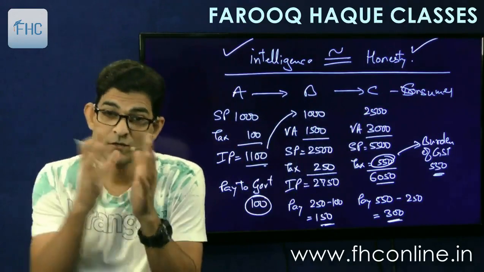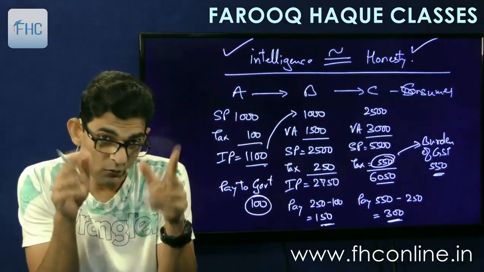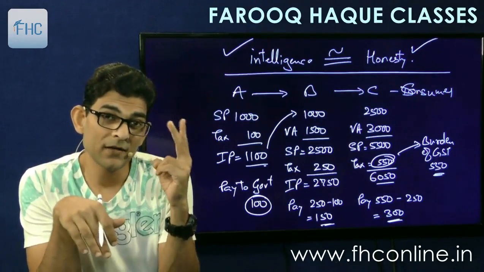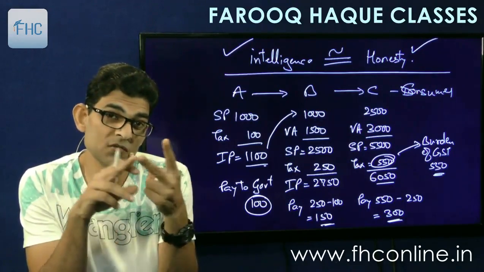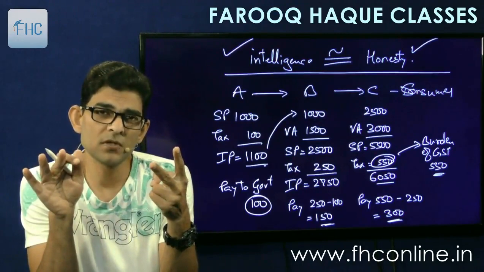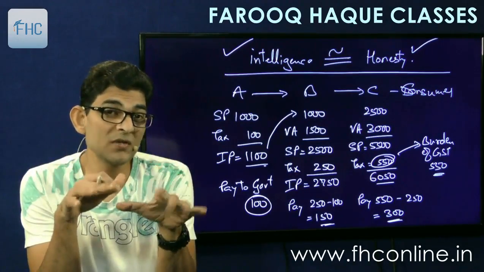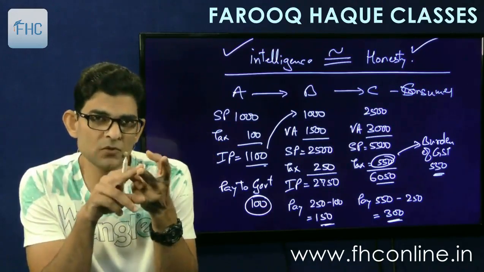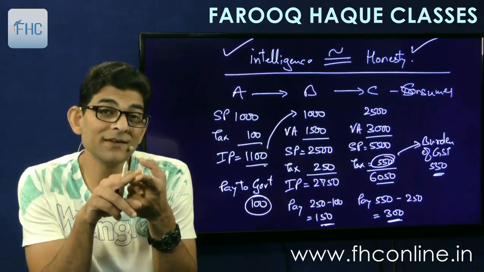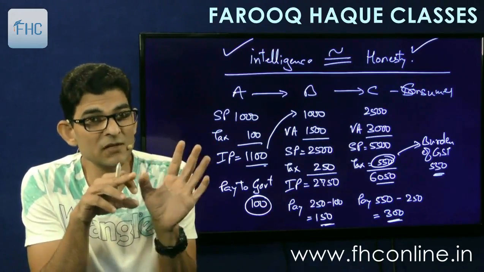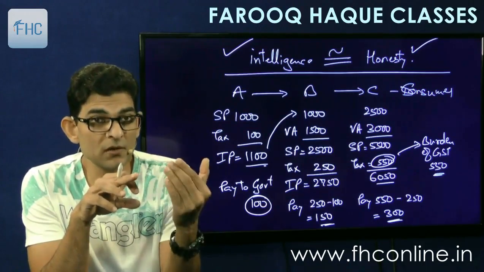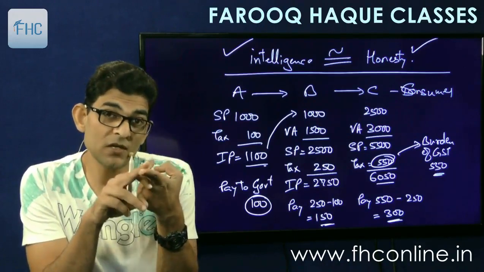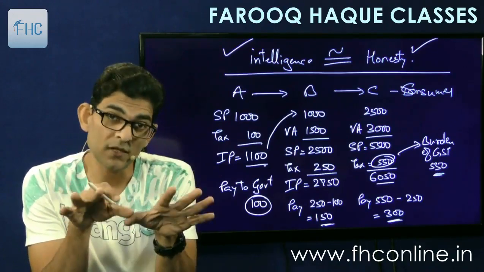Understood? So now remember when we were discussing exemption, section 11, I had told you that there are two types of exemptions. One is absolute. Absolute means you don't have a choice to take or not to take exemption. You have to take it. The second is optional, which is conditional. Conditional exemptions are optional. So exemptions can be of two types: absolute and conditional. If it is conditional, it is optional. You may take, you may not take.